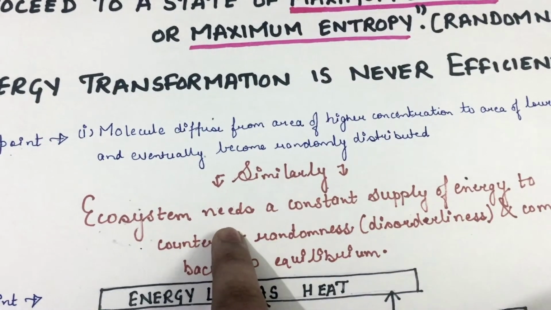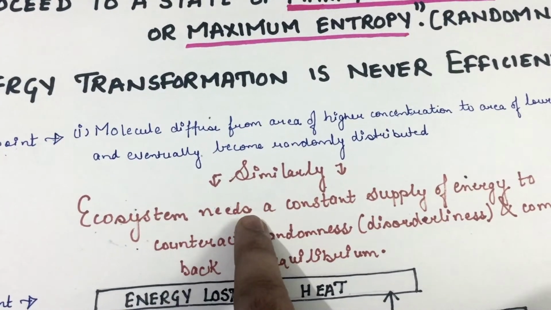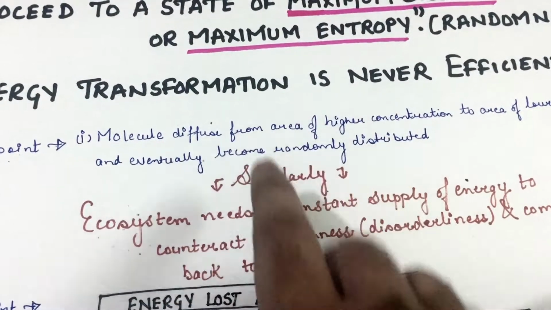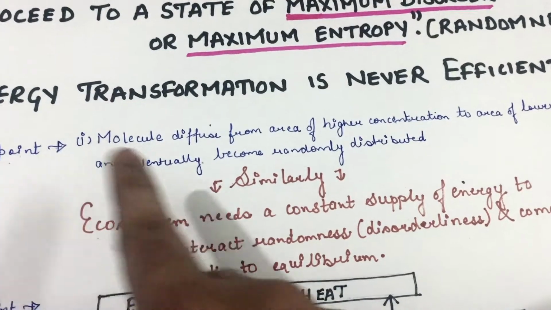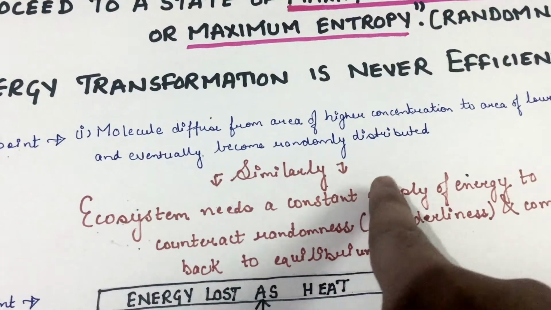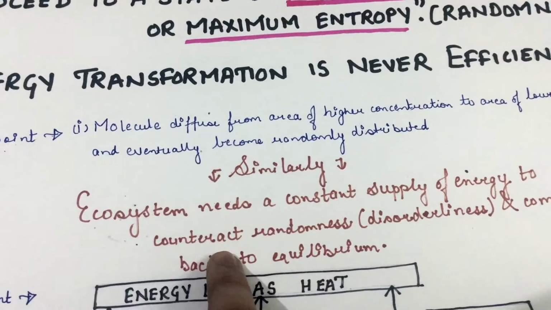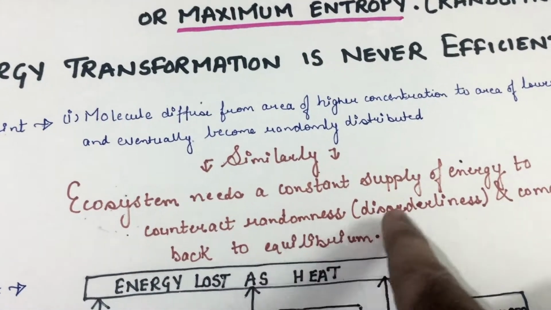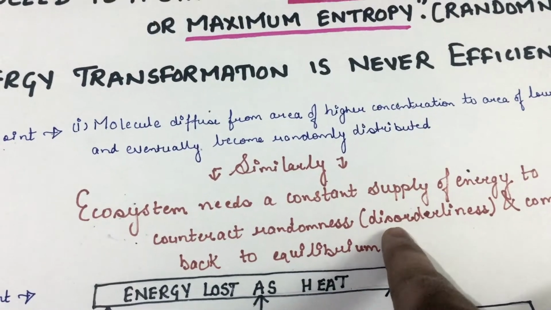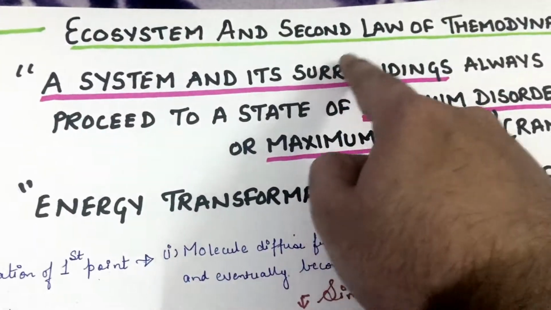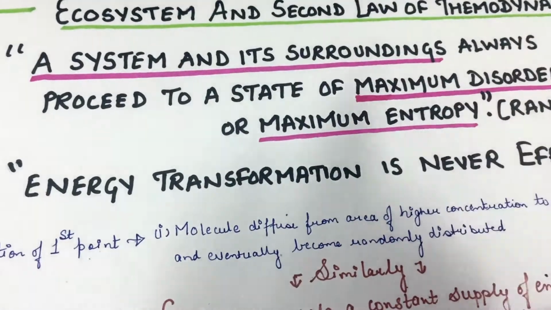Similarly, in ecosystem, all components would become randomly distributed unless a constant supply of energy is given to the ecosystem to counteract this randomness or disorderliness. So we can say that ecosystem obeys the second law of thermodynamics.